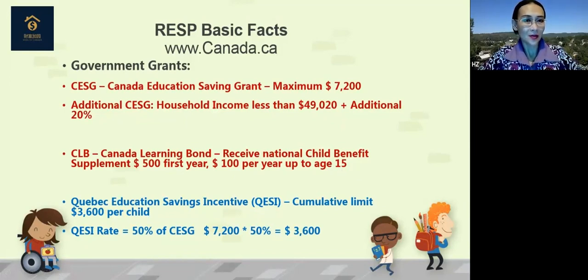Besides the plan from the federal government, in Quebec you can also receive extra. It is called the Quebec Education Saving Incentive. The cumulative limit will be $3,600 per child. So you can see this is half of the federal grants. The rate is half of what the federal government gave you. And then you have the maximum amount, $3,600.